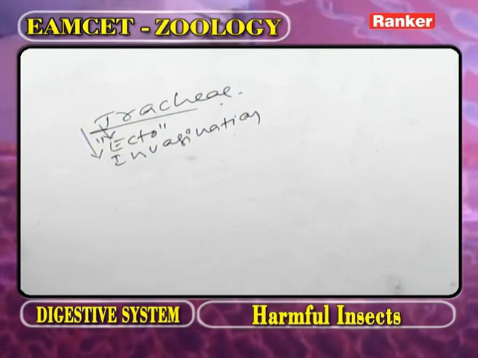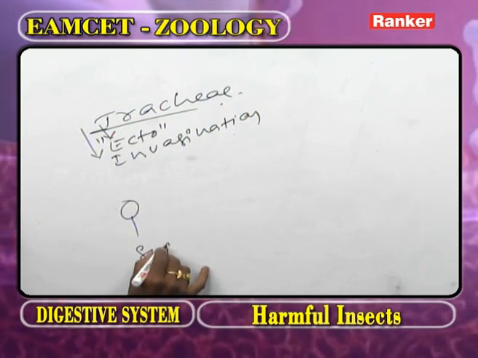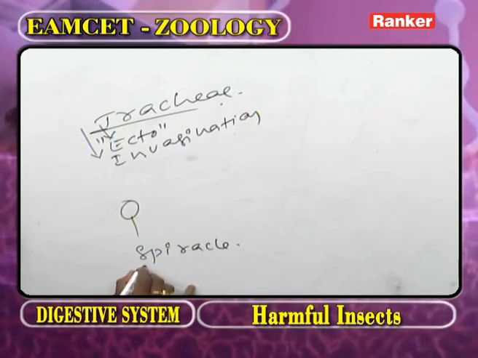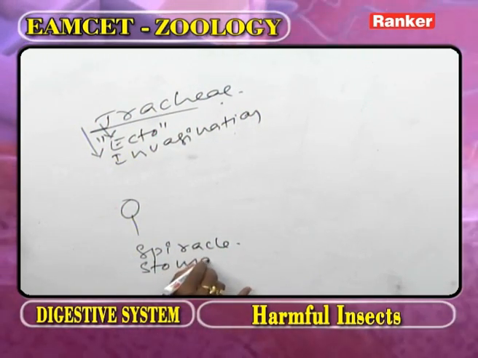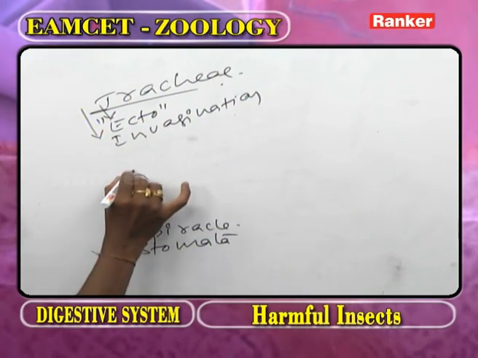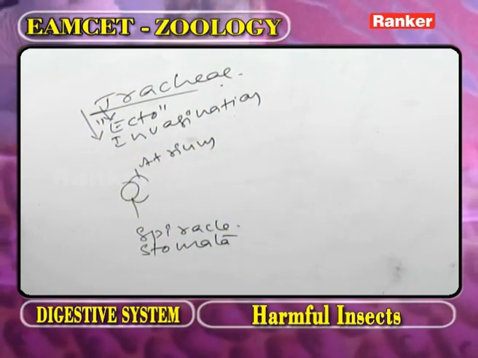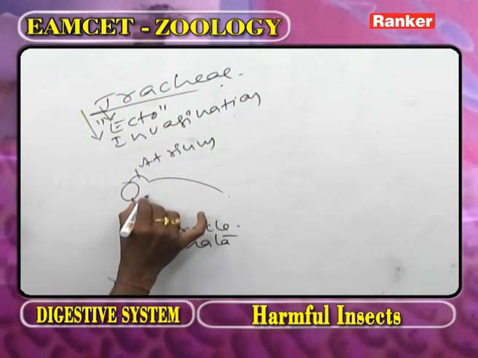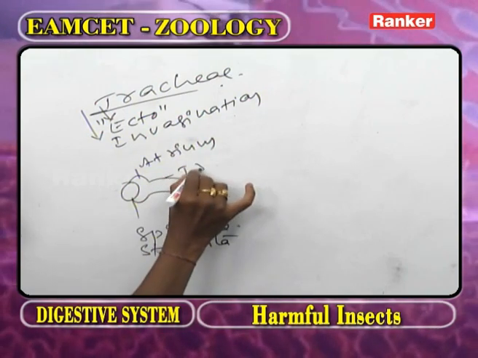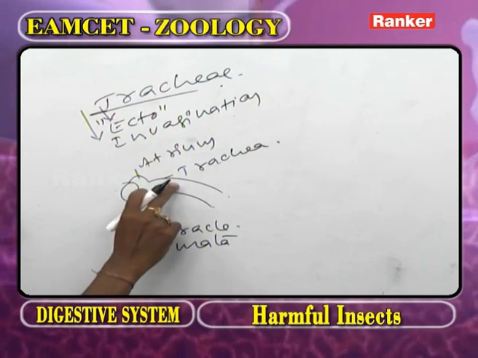Now as we observe the trachea, this part we call the spiracle, or it is also called the stomata. The spiracle opens into a short tube called the atrium. From the atrium, the trachea starts.